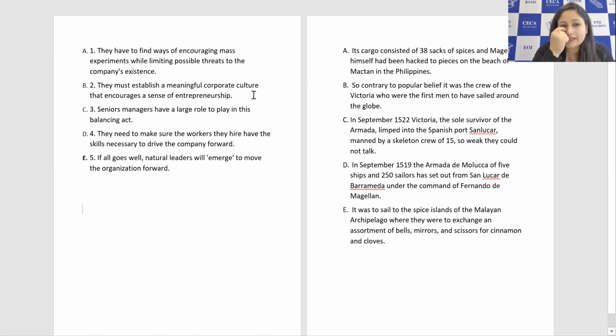C, D, B, and then A: they have to find ways of encouraging mass experiments while limiting possible threats to the company's existence. And after A, it's going to be if all goes well. So this is the right sequence here: C, then D, then B, then A, and then E.